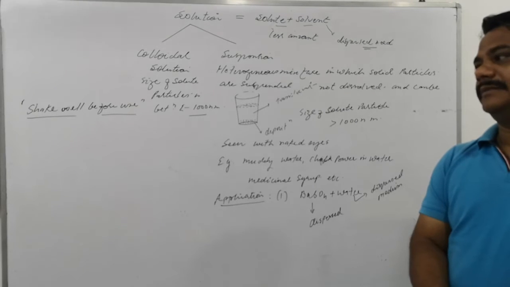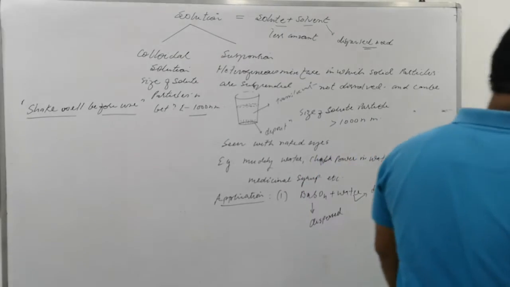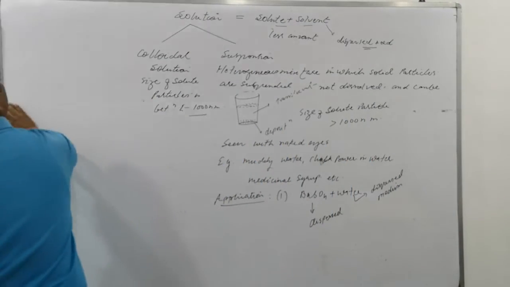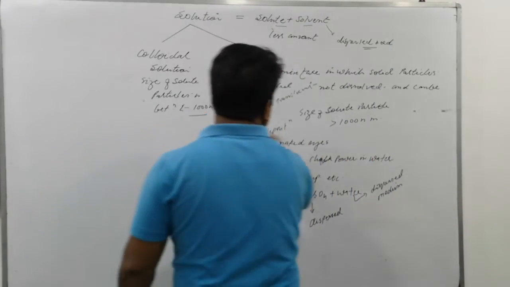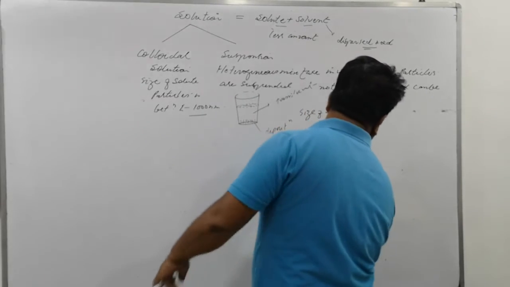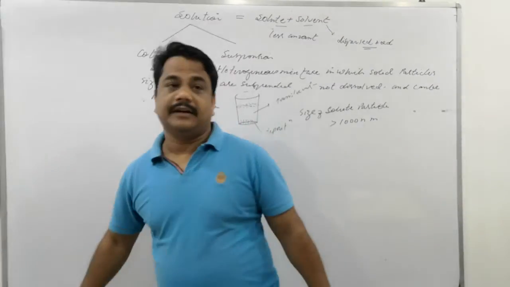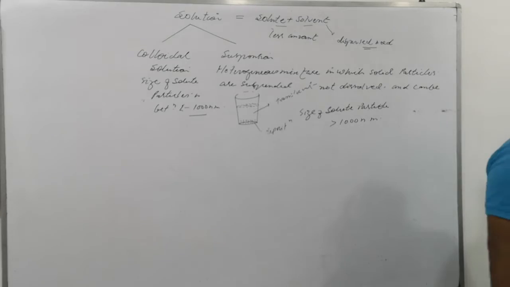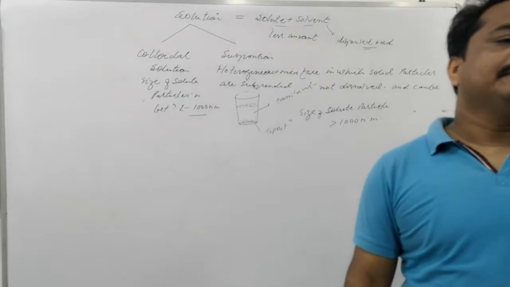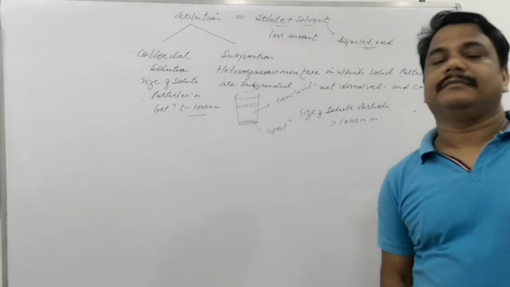It's called dispersion medium. Example, milk is a colloidal. Your blood is colloidal. Colloidal particles are dispersed in dispersion medium.